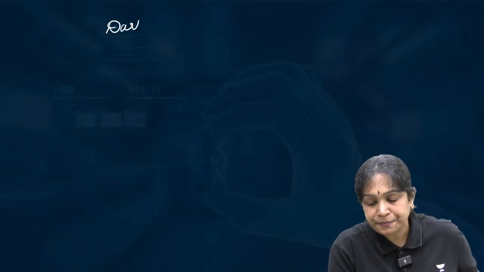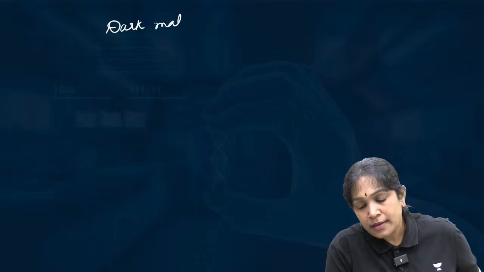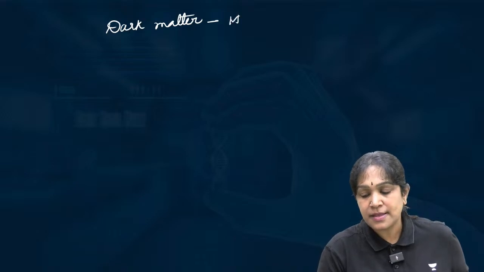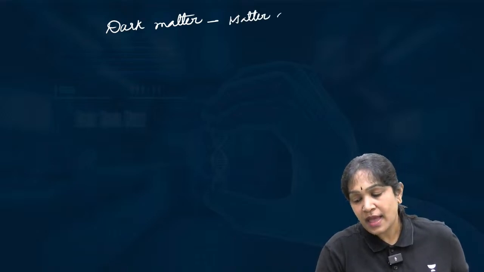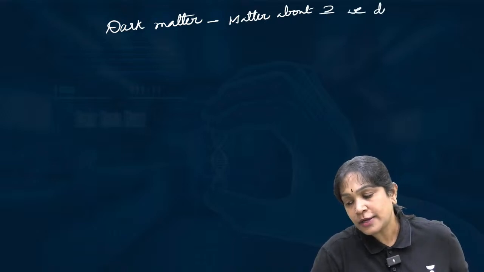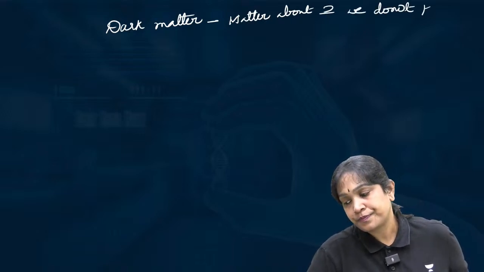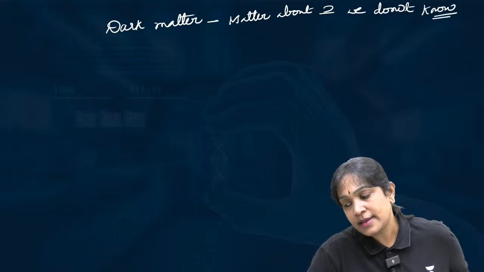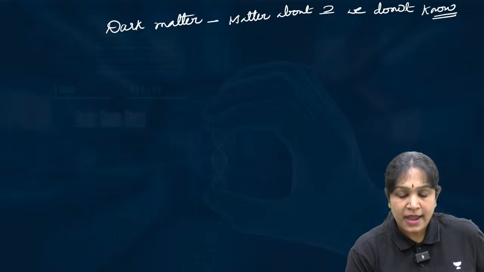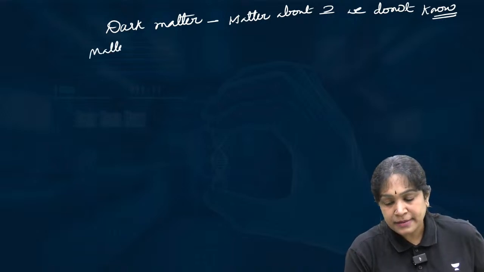You people are asking me a few questions. What is dark matter? Dark matter is the matter about which we do not know. And what is matter?